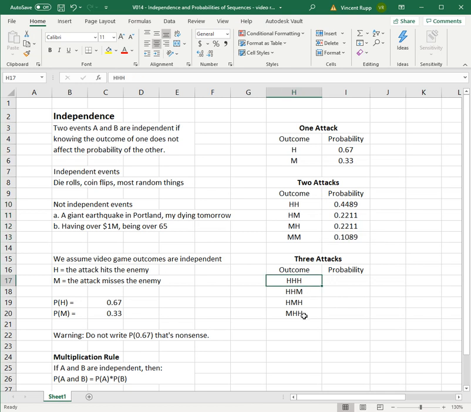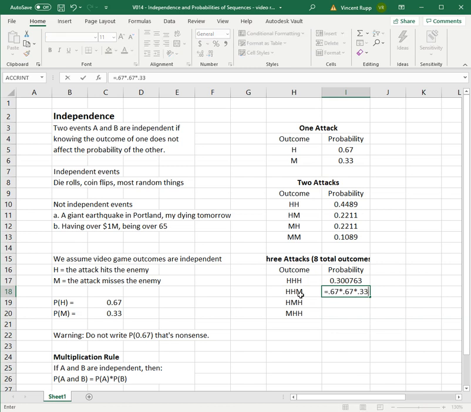Now for 3 attacks, I've listed 4 of the outcomes here, but there's actually going to be 8 total outcomes. I've just listed 4 of them to do in this video, but it works the same way. If you want to know the probability you hit and hit and hit, it's not 2 events anymore like this rule, but it's the same idea: you just multiply the probabilities. So you do 0.67 times 0.67 times 0.67, and you get about 30%. HHM would be 2 hits in a row, then a miss, so it would be 0.67 times 0.67 times 0.33, and you get about 15%.